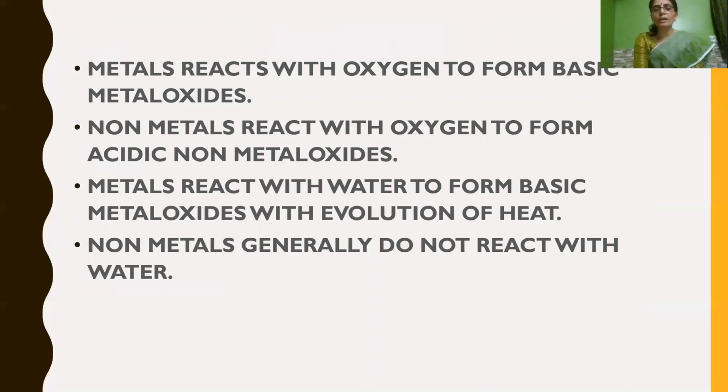Next, coming to chemical properties of metals and non-metals. Here you should mainly know what will happen when metals react with oxygen. Here we are going to revise the reaction of metals and non-metals with oxygen, water, acids and bases. When metals react with oxygen, they form basic metal oxides, or you can say the nature of metal oxides is basic in nature. It is bases.